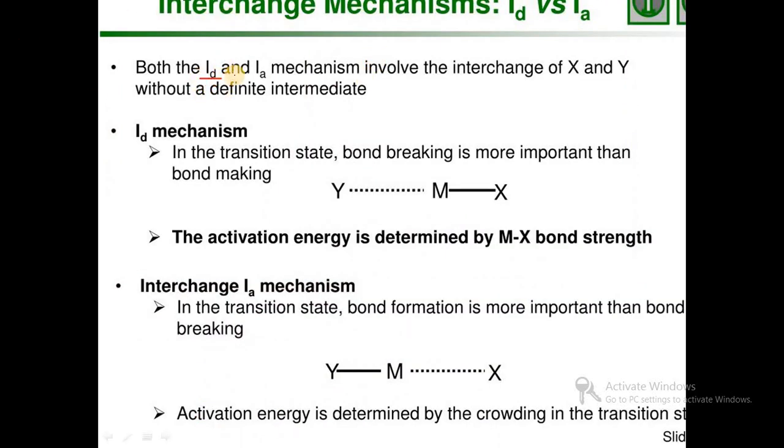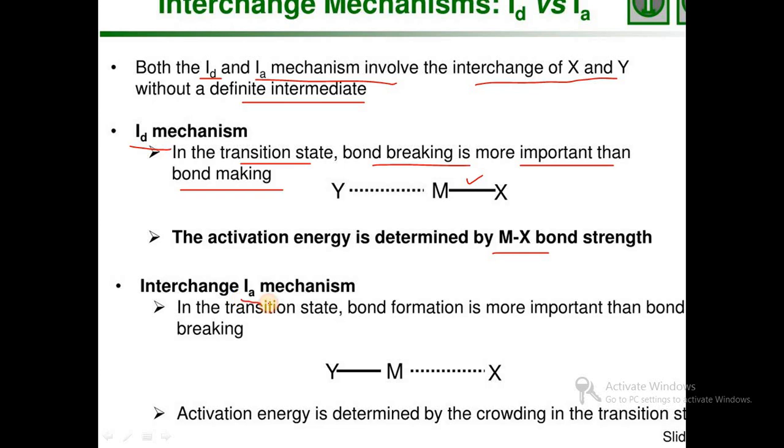Both the dissociative interchange mechanism and the associative interchange mechanism involve the interchange of X and Y without a definite intermediate formation. When we study the dissociative interchange ID mechanism, in the transition state, bond breaking is more important than bond making. So the activation energy is determined by the M-X bond strength. Here the M-X bond will be broken, so it is dissociative.